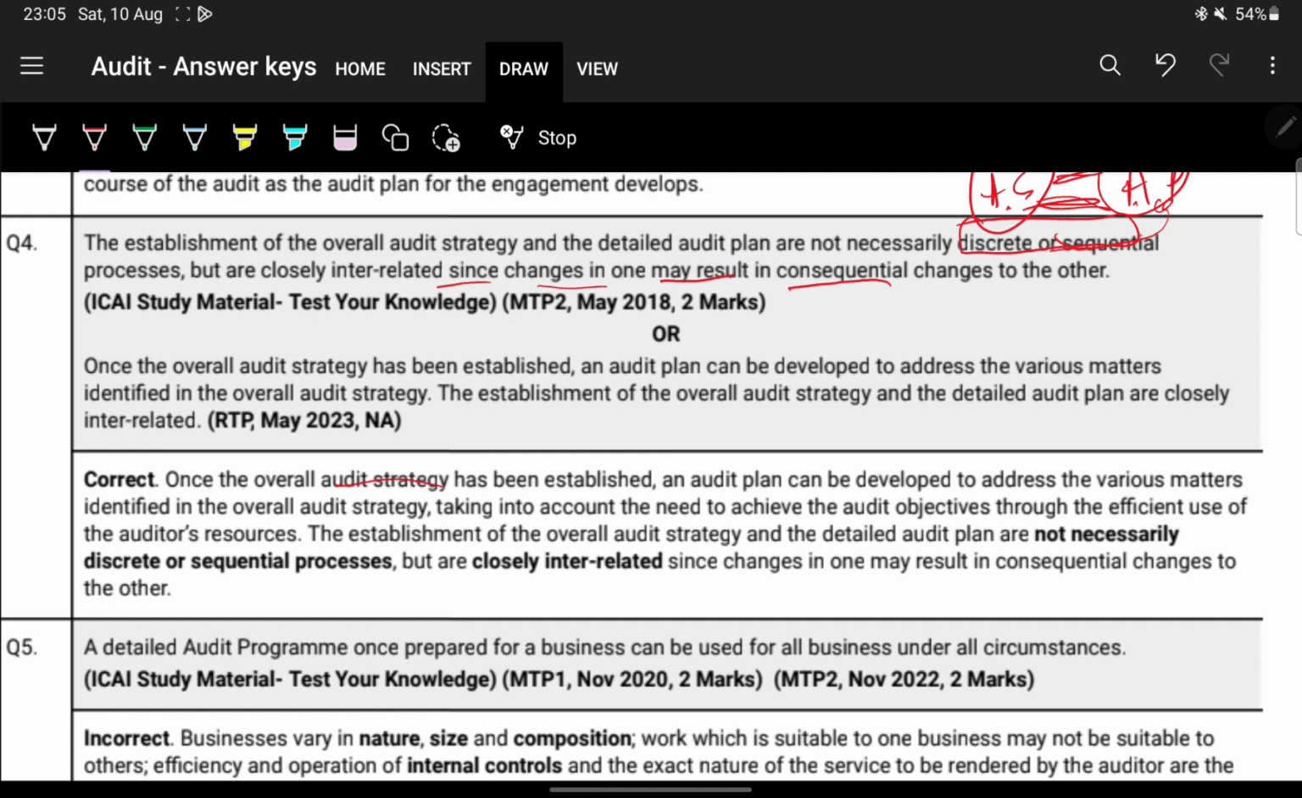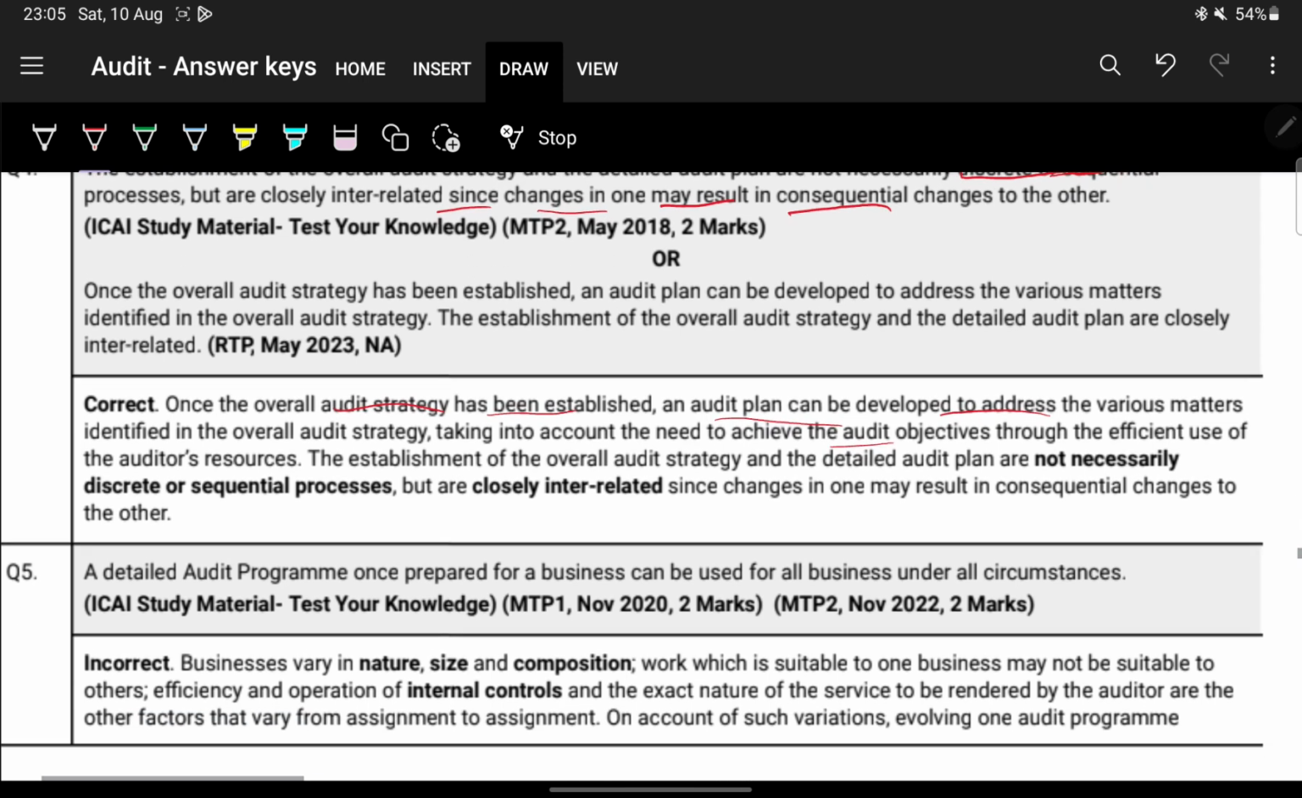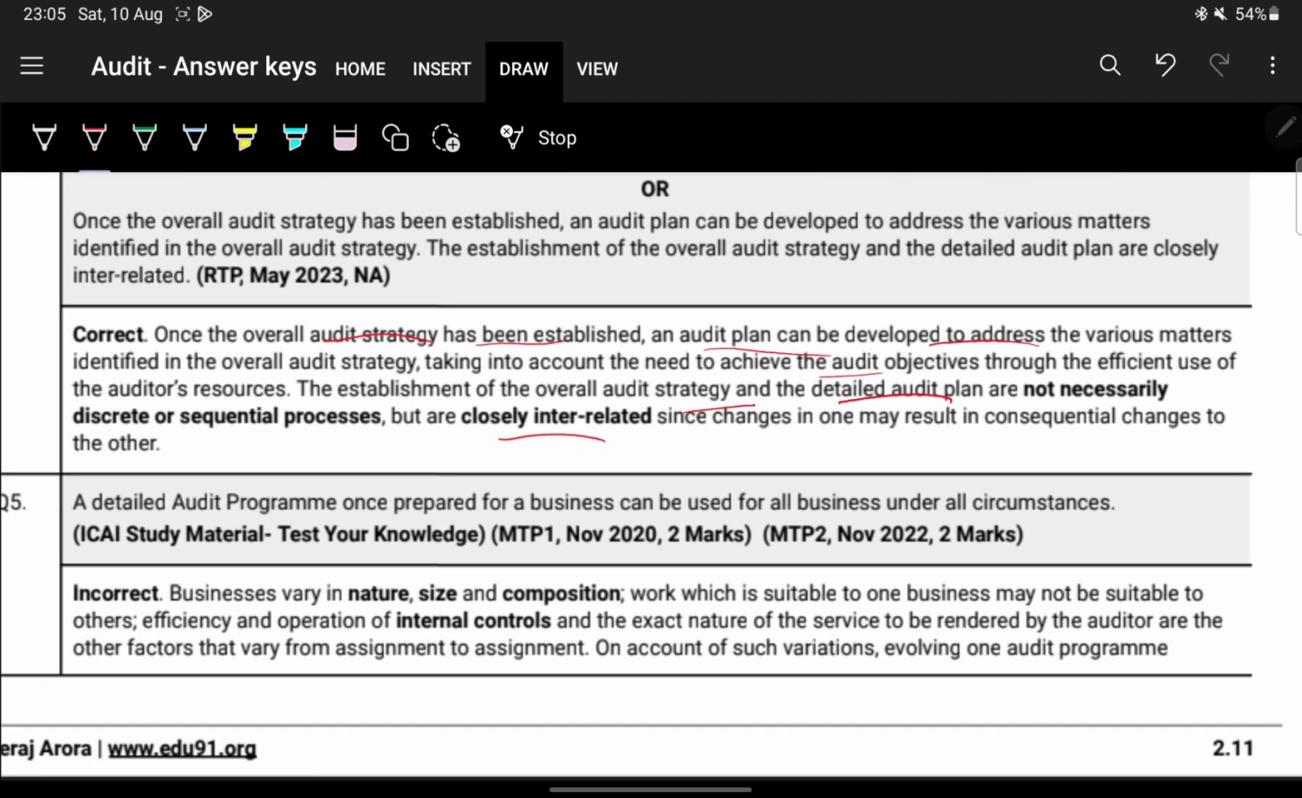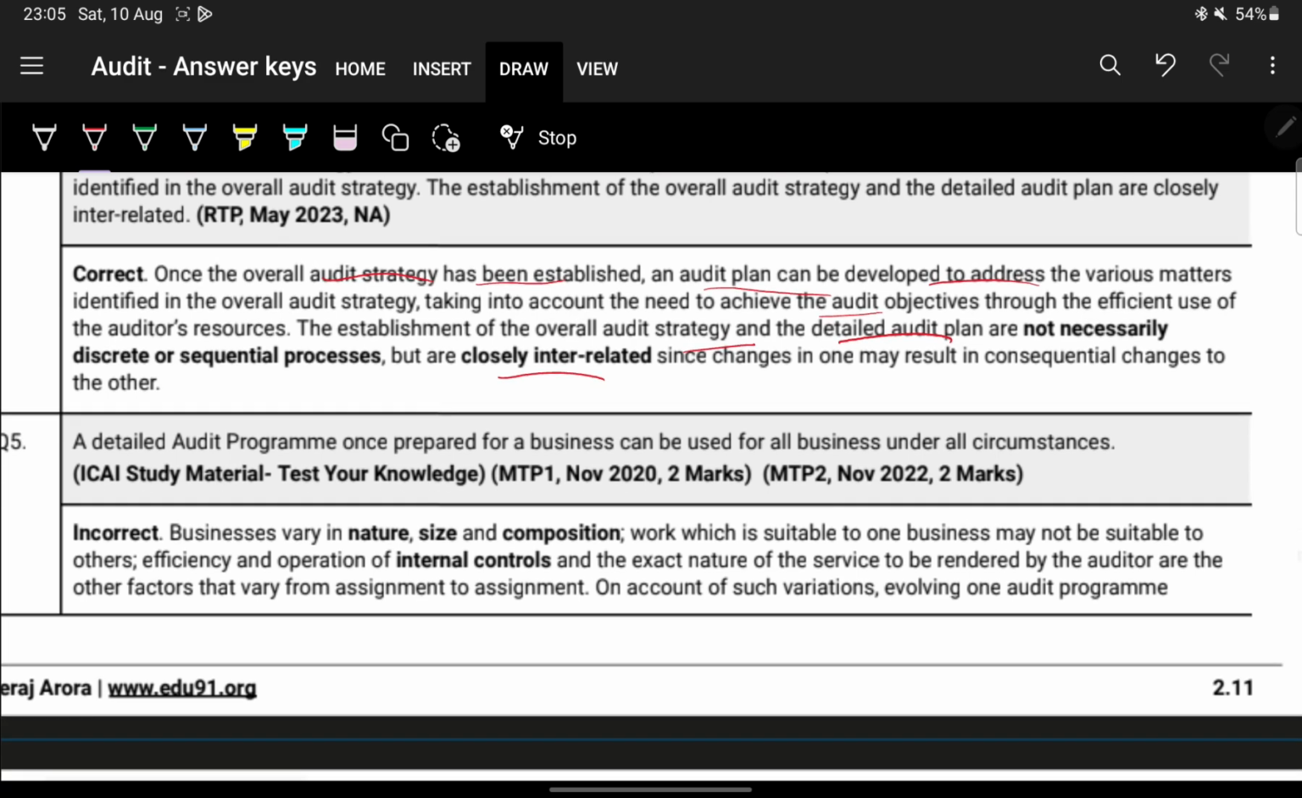Next, once the overall audit strategy has been established, the audit plan can be developed to address the various matters identified in the overall audit strategy, taking into account the need to achieve the objectives through efficient use of the auditor's resources. So the establishment of overall audit strategy and the detailed audit plan are not necessarily discrete or sequential processes, but they are closely interrelated. That was very easy, right?